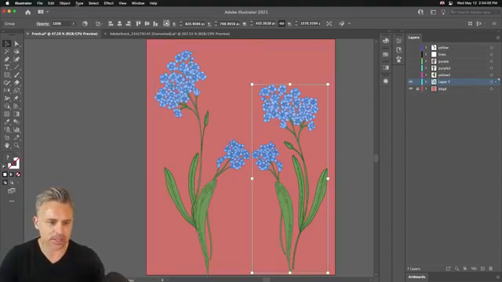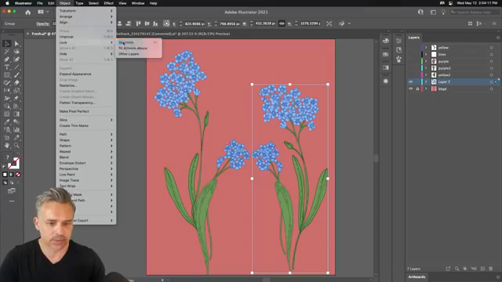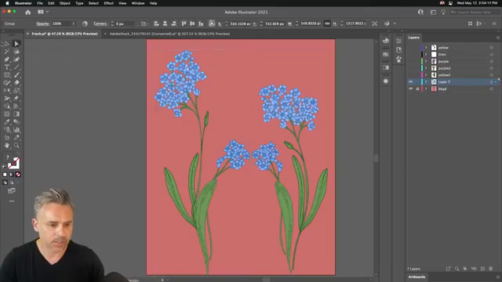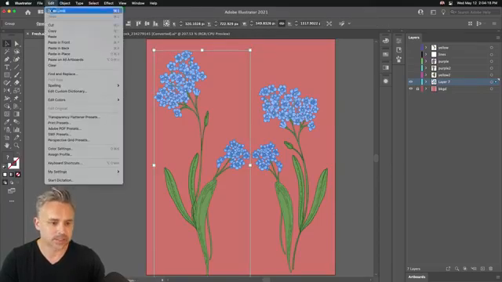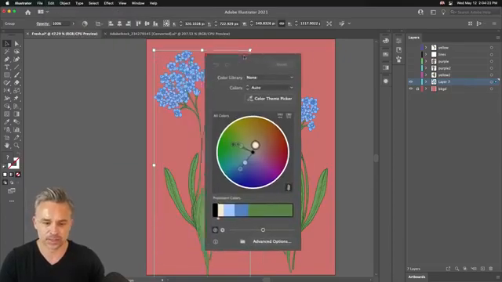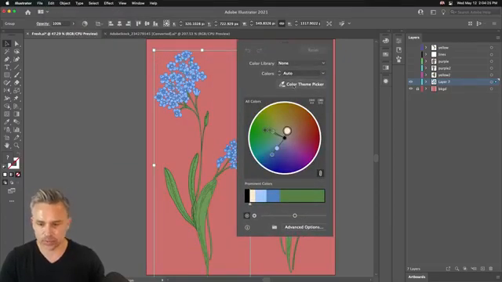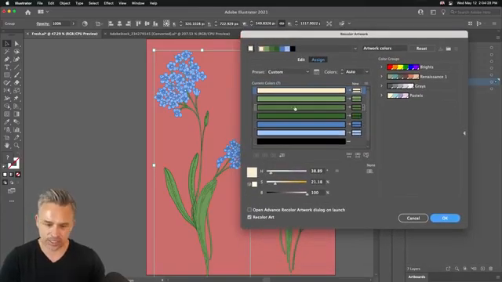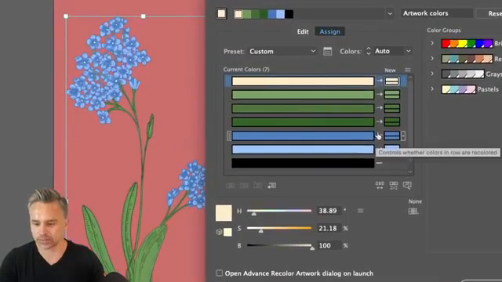I want to change the color of these flowers, by the way. I can always take this one and I can lock it down, right? Lock down that selection. And actually what I can do, this is what I would actually do, is I would select this one. I would actually go into recolor artwork. That's what I would do, right? Because that's what we want to do. We want to go into advanced options, and I want to change these blues, right? Because we want different color flowers.